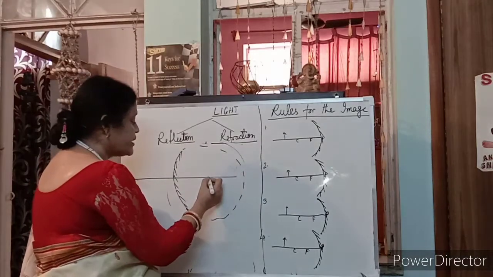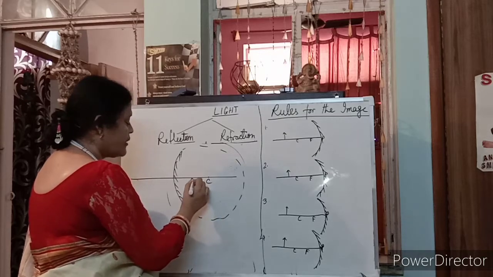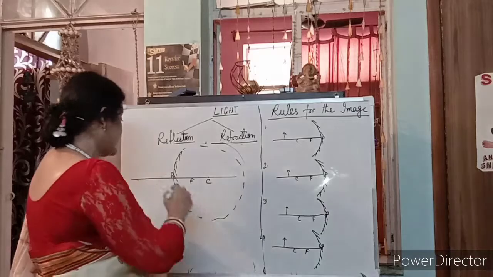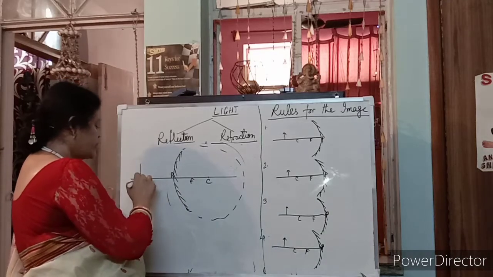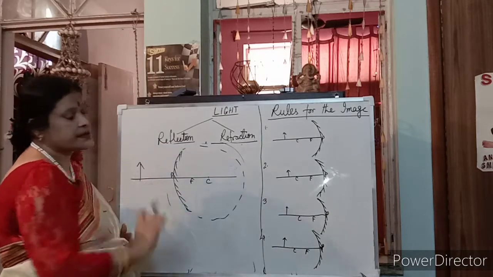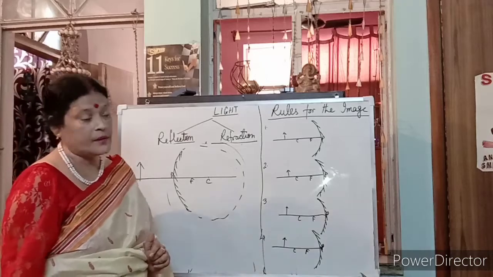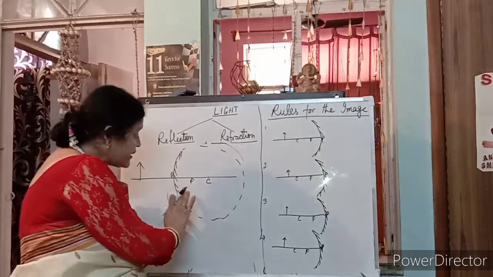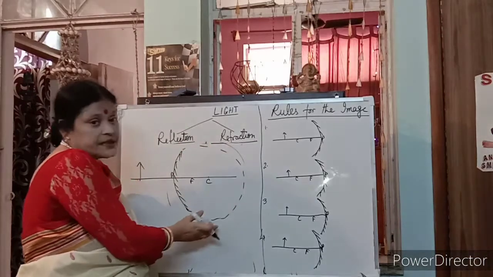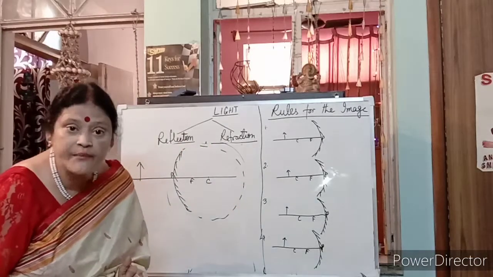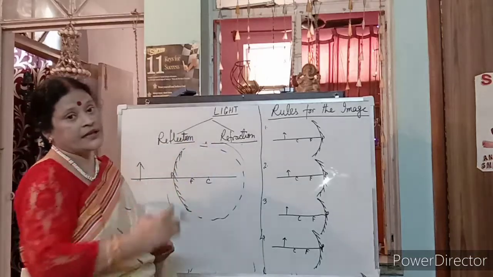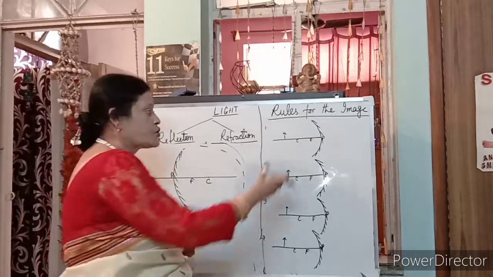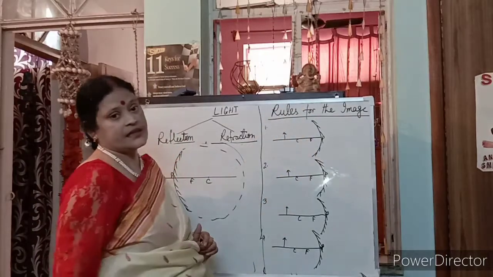When we draw, this is the center of curvature, half of the center of curvature from the pole is known as the focus, and this is the mirror part. In front of the mirror, the object stands up. So in a convex mirror, the mirror part is always towards the right side. In a concave mirror, it is towards the left side. Now, which mirror is this? This is the concave mirror. So everything is on the left side.